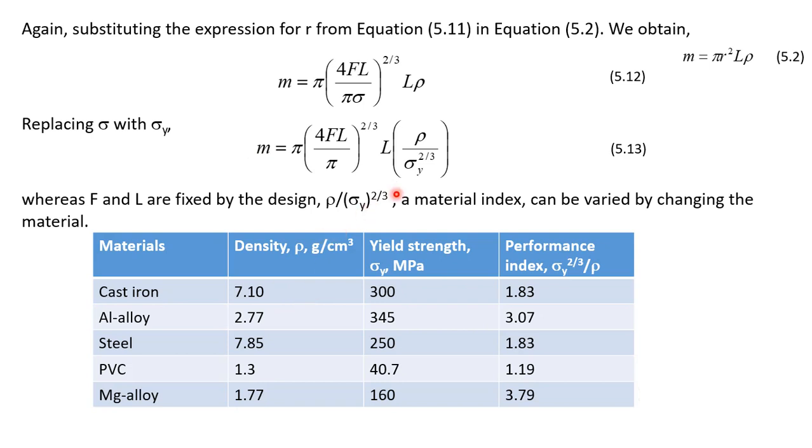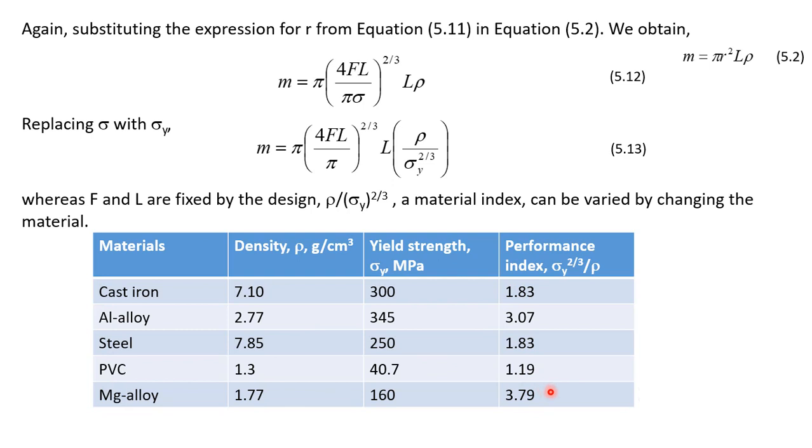So let us see the value of the material index for some materials. So here we have cast iron, aluminum alloy, steel, PVC and magnesium alloy. These are the density values and the yield strength. Here we have converted into a performance index, that means the inverse of this one, which is sigma y to the power 2 over 3 divided by rho. So as I said before, if the material index is to be minimized, then the inverse of this, that is the performance index, should be maximized. So if we calculate the performance index for all these materials, these are the values.